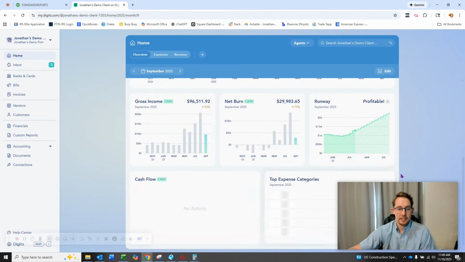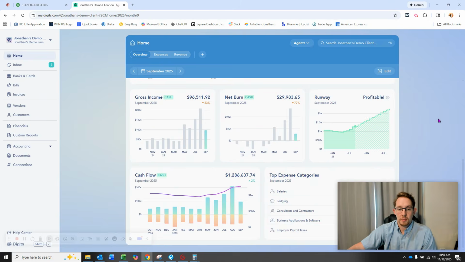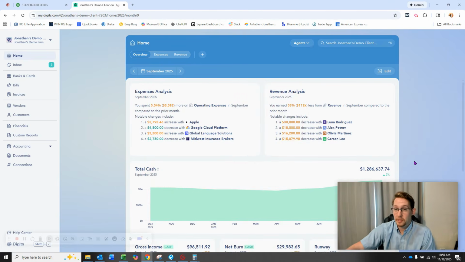Whereas Digits was built with AI at its core. And so Digits has been trained on over $825 billion worth of transactions, and it's got this machine learning algorithm that basically makes it hands free.